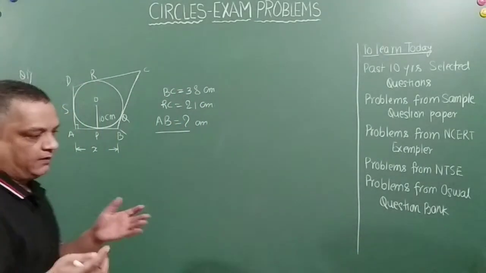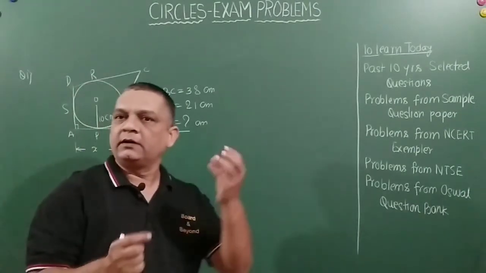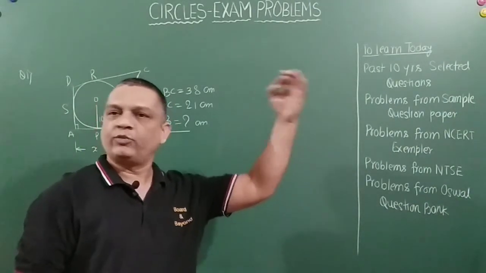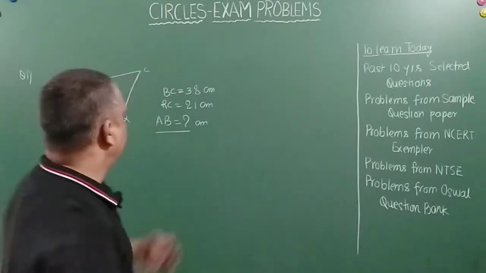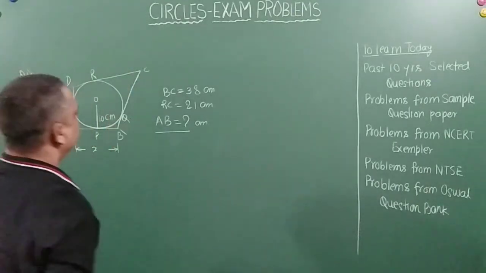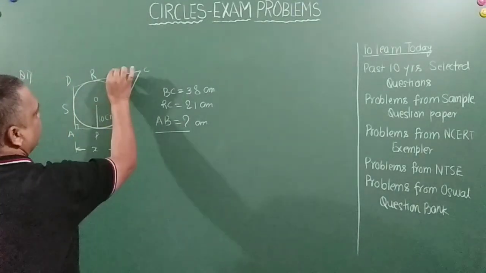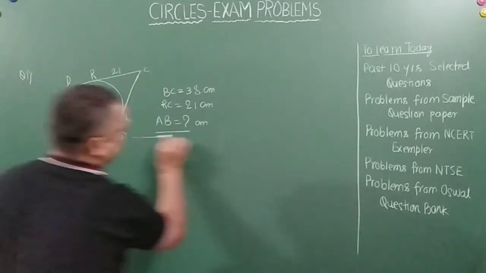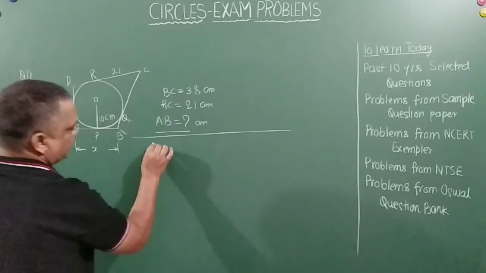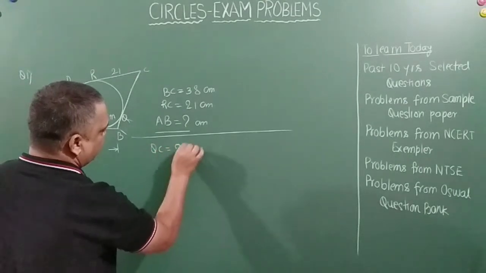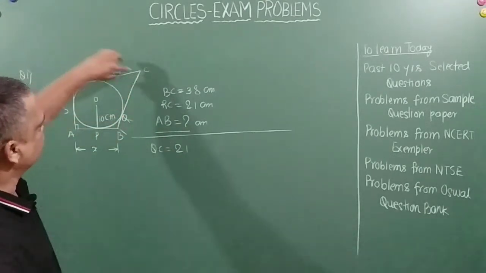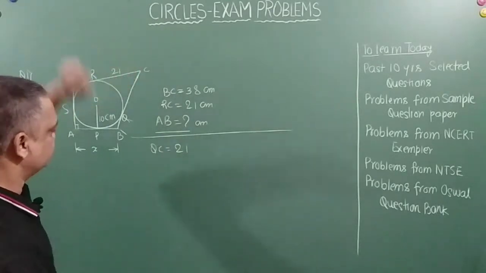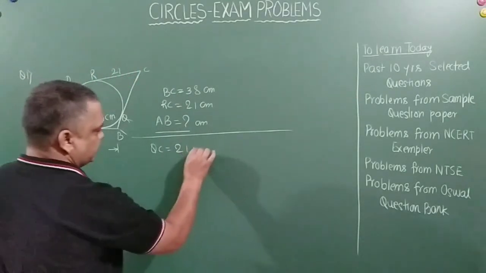So friends, from the theorem we know that tangents from an external point to a circle are equal. So if this is 21, then QC will be equal to 21, because this is an external point and these two are the tangents from that external point, 21 centimeters.